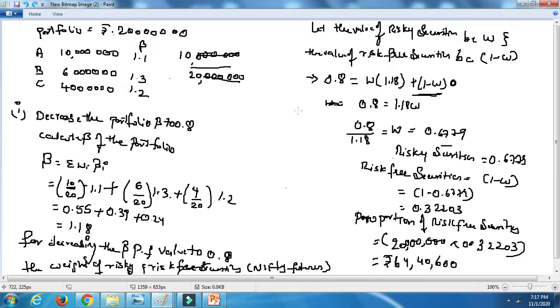This is for the risky securities, and for risk-free securities it will be 0. The weight we got is 0.6779. So risk-free securities is 1 minus 0.6779, so you will get 0.32203.